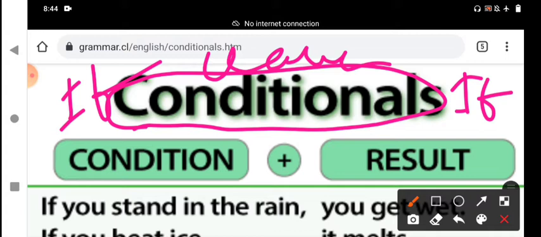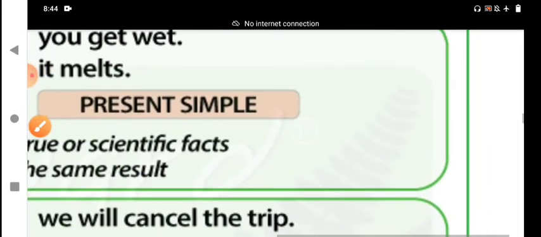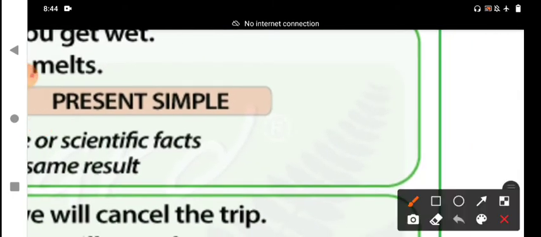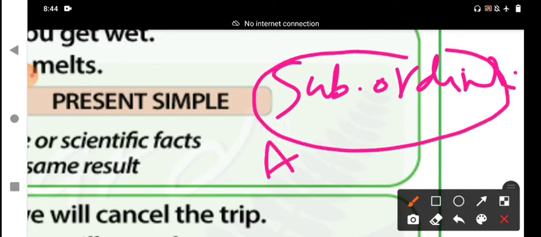Generally, if is a subordinate conjunction, and it is an adverbial clause.